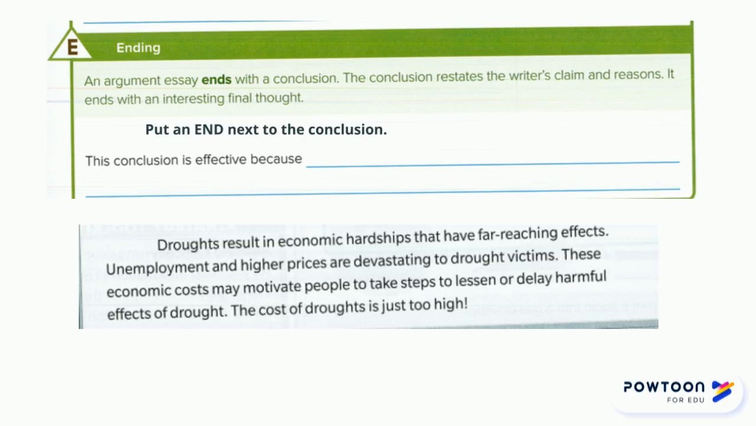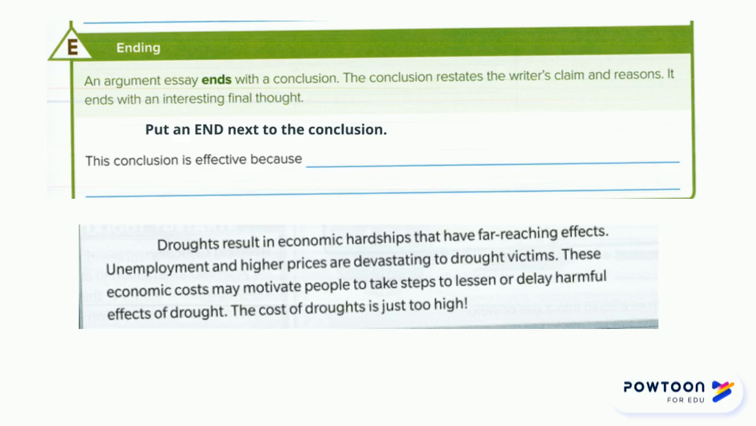And finally, the last E for end. An argument essay ends with the conclusion. The conclusion restates the writer's claim and reasons. It ends with an interesting final thought. We are going to write end instead of E so we don't get confused with the evidence. Please read the last paragraph and see if you can find the conclusion.